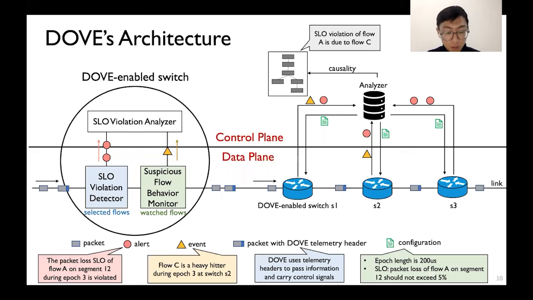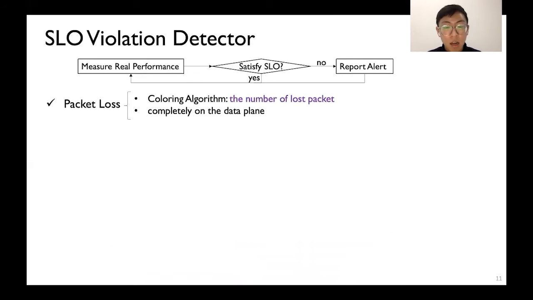In the network view, the first Dove-enabled switch inserts telemetry headers into the packets of the selected flow. When these packets leave the network, the exit switch removes the headers. The analyzer also distributes epoch-wise and segment-wise SLO values within the configuration files to the switches. The SLO values are installed as thresholds. Switches collect and compute real network performance and compare it with the thresholds to decide whether to generate alerts or events. Let's look into the SLO Violation Detector to see the mechanism to verify the SLOs.